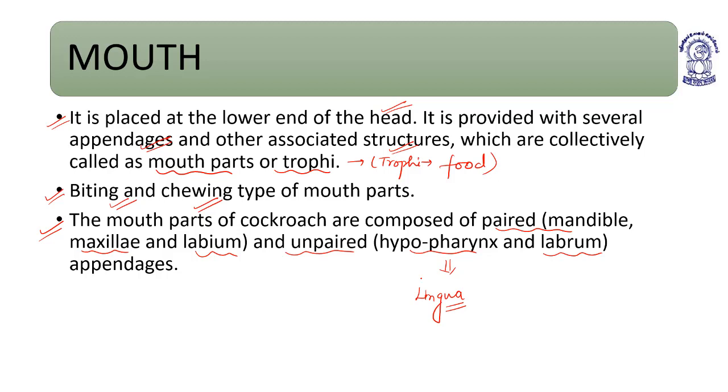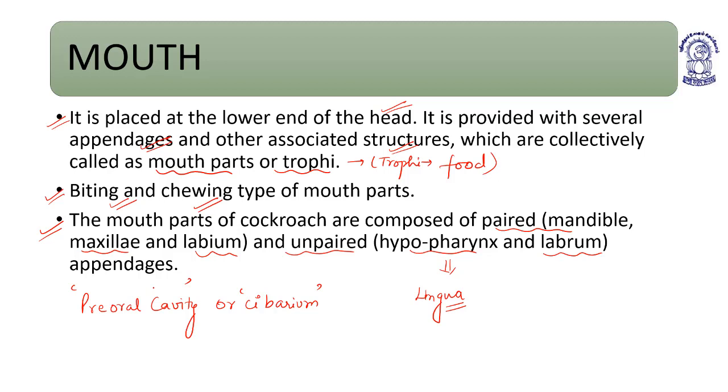Coming to the next, the cavity formed by the mouth parts. All these mouth parts enclose a cavity, and that cavity is known as the preoral cavity, or cibarium.